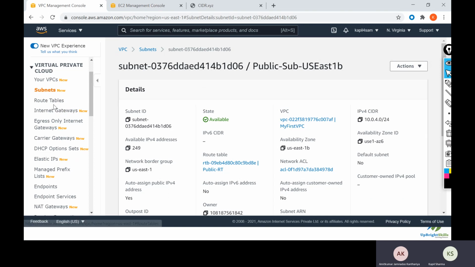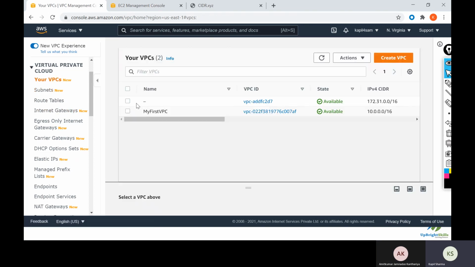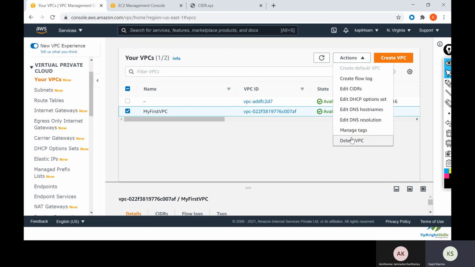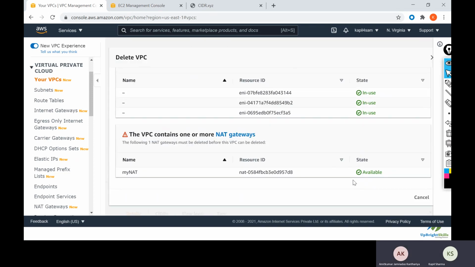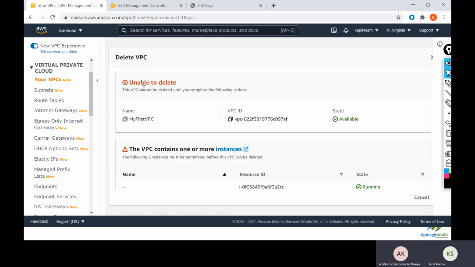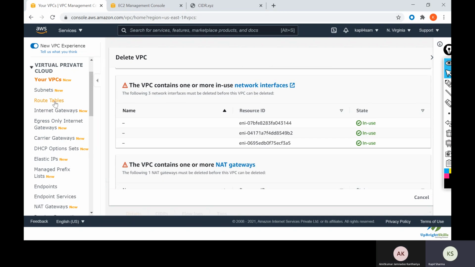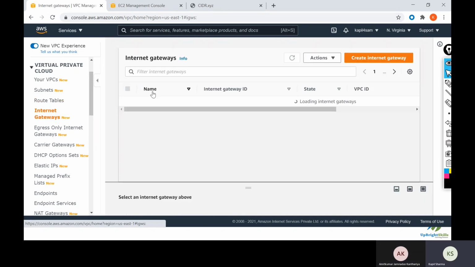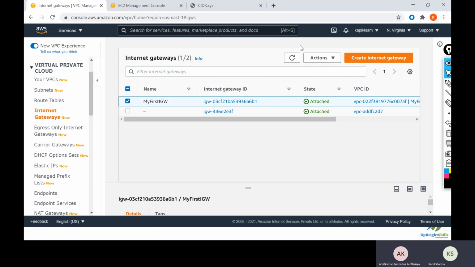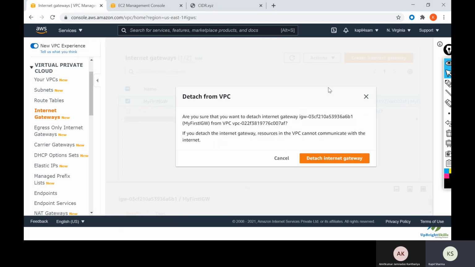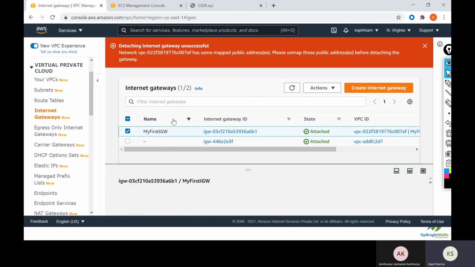Once you are done, make sure to clean up whatever you have allocated. So first we will go and delete my first VPC which I have created. Let me go and remove this. Here you can see if I delete, it says unable to delete the following resources. First I need to remove the internet gateway, my first IGW. I need to click on actions and detach from VPC, detach.